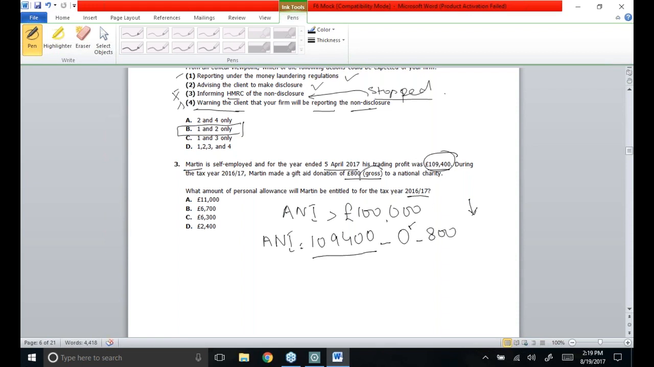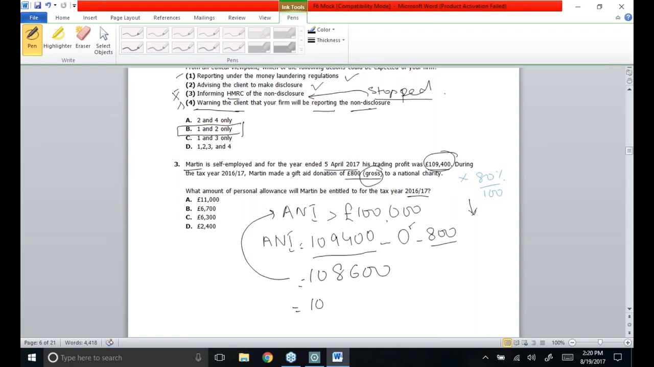If the net amount had been given in the question, we first had to gross it up by multiplying the donation figure by 100 over 80. In this case grossing up would have had to be done first, but as a gross donation has already been given in your question, it is going to be taken as it is. 1,09,400 is the net income less gift aid donation gross. ANI will become 1,08,600, and as you could see, this is more than 1 lakh pounds.